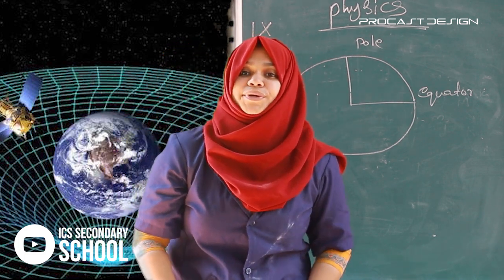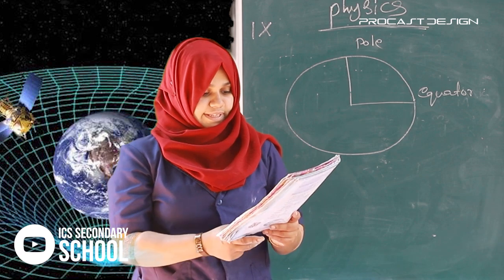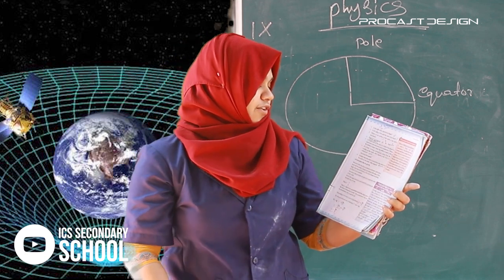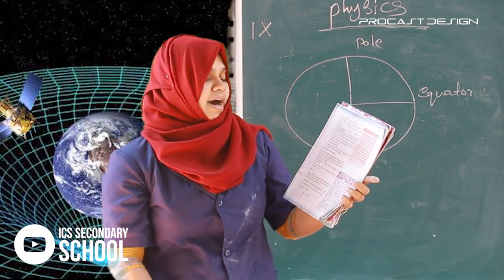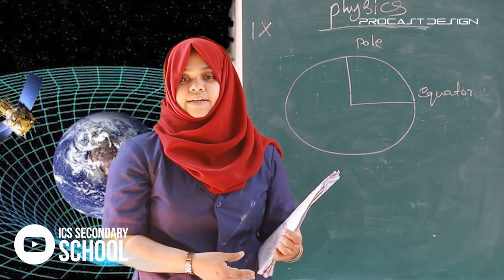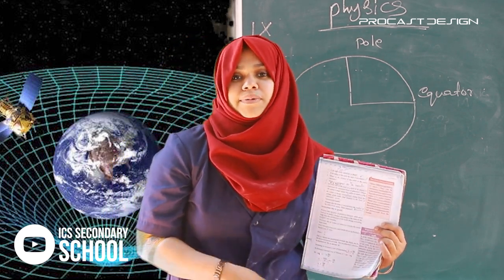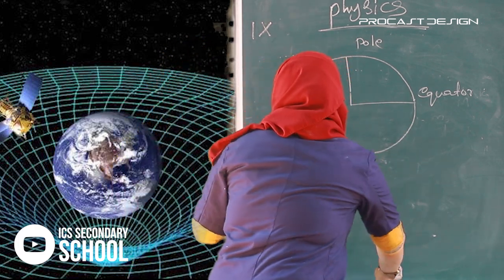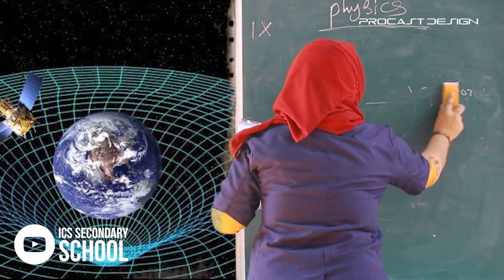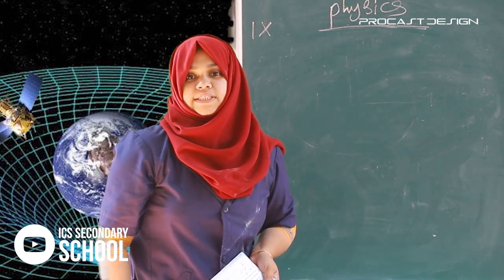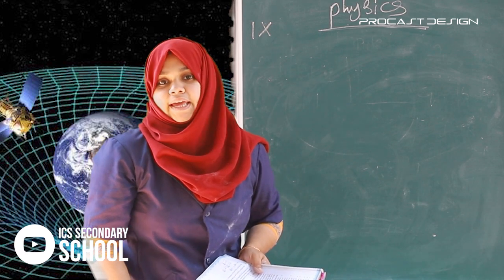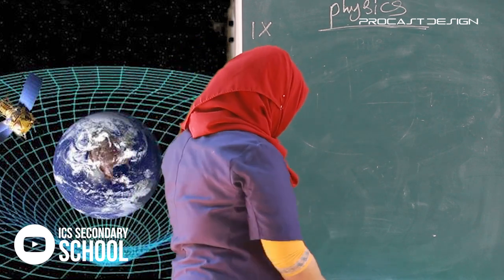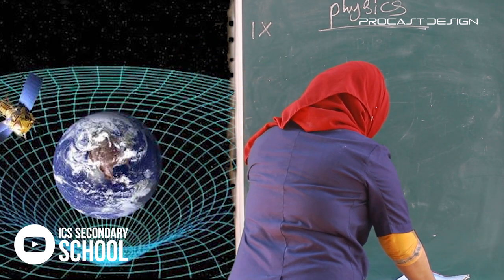Next, acceleration due to gravity. We know that the force of attraction between the Earth and a body on the surface changes according to the mass of the body. According to Newton's second law of motion, F is equal to ma. So, what is a? a is equal to F by m.